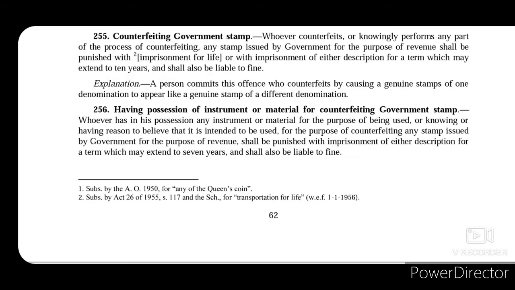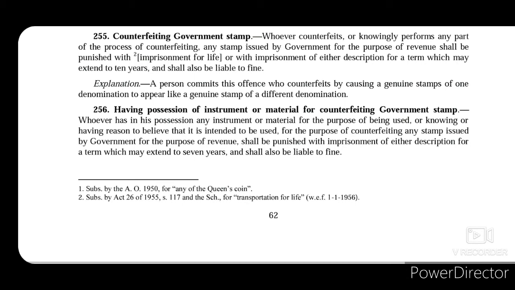Now section 255 talks about counterfeiting government stamps. So whoever counterfeits or knowingly performs any part of the process of counterfeiting any stamp issued by government for the purpose of revenue. So basically government makes stamps for collection of revenue. The stamp paper is just a piece of paper with inscriptions of the government that are used for collecting revenue. So whoever makes fraud stamp papers and uses them to collect such revenue shall be punished with imprisonment for life or with imprisonment of either description for a term which may extend to 10 years and shall also be liable to fine.